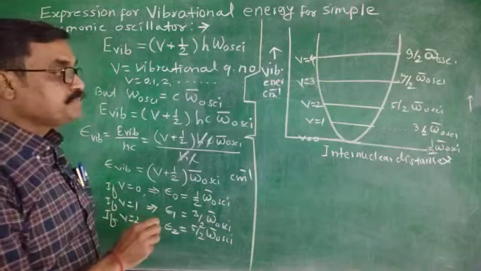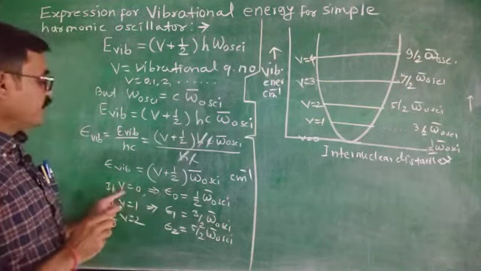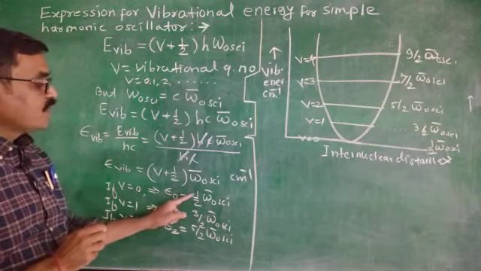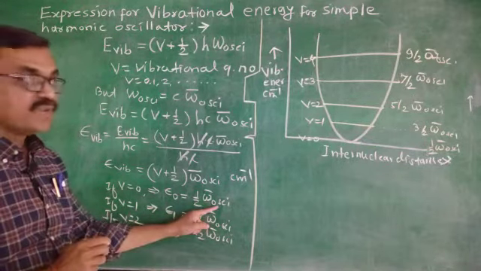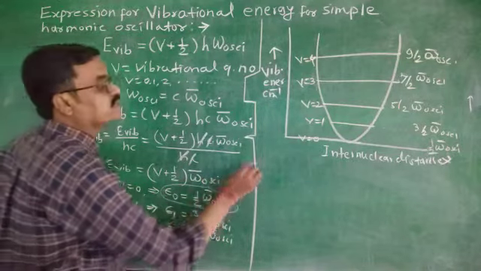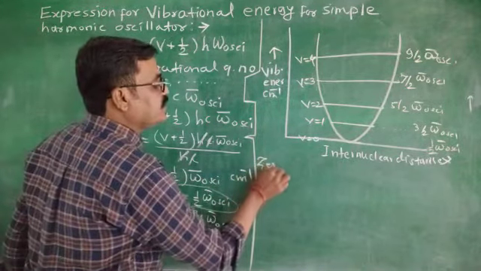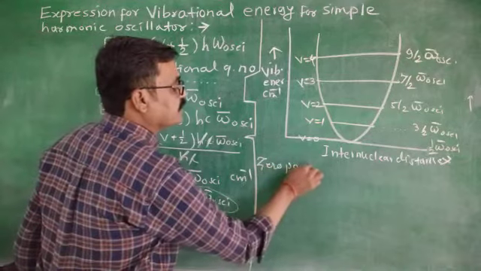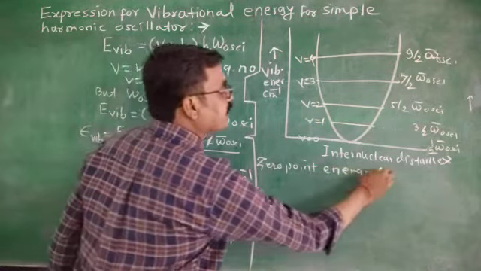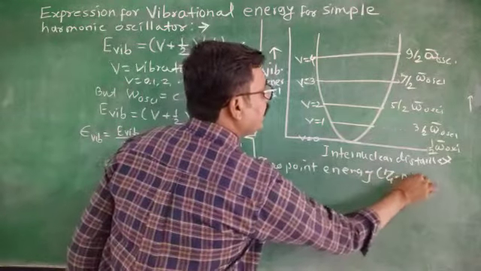Now here if V equals 0, then epsilon 0 equals half omega bar of oscillation. This value of energy is called the zero point energy, that is ZPE.